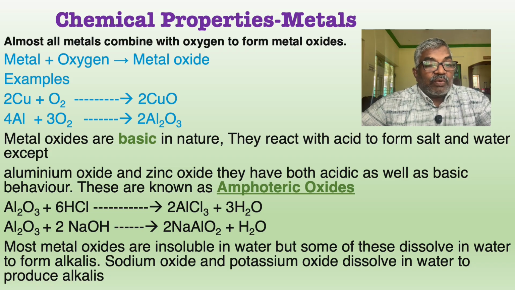Okay. Now alkalis. What are alkalis? Most metal oxides are insoluble in water. Solubility, you know, means can dissolve, the word dissolve. But some metal oxides dissolve in water to form alkalis. For example, sodium oxide and potassium oxide become sodium hydroxide and potassium hydroxide, which are bases.